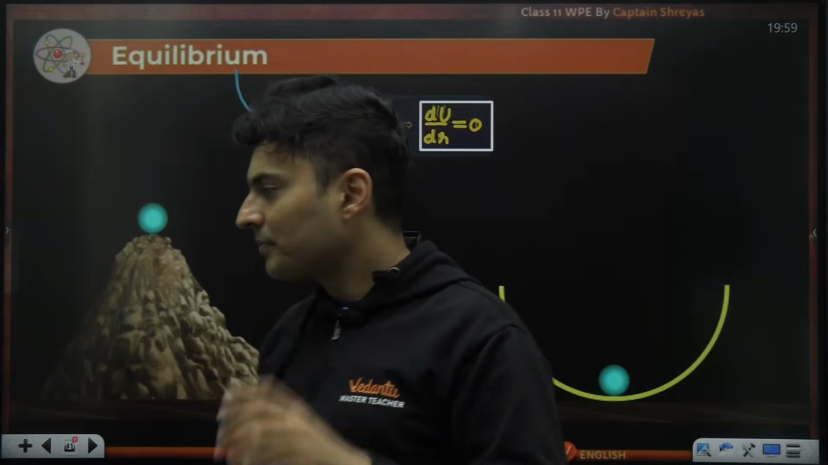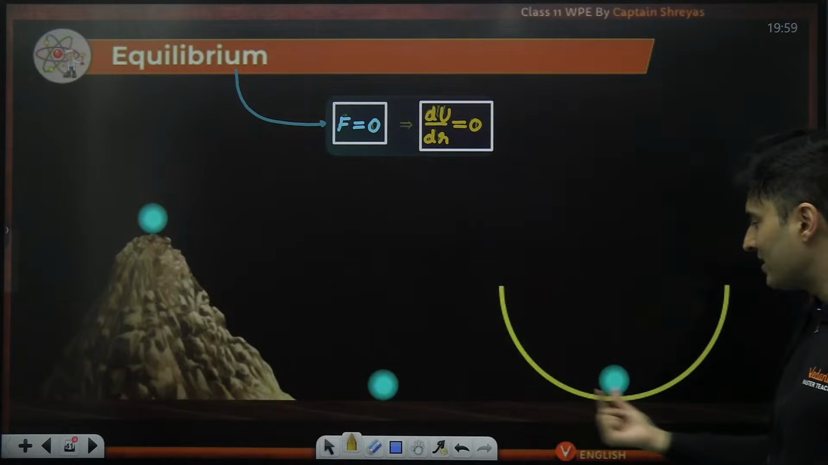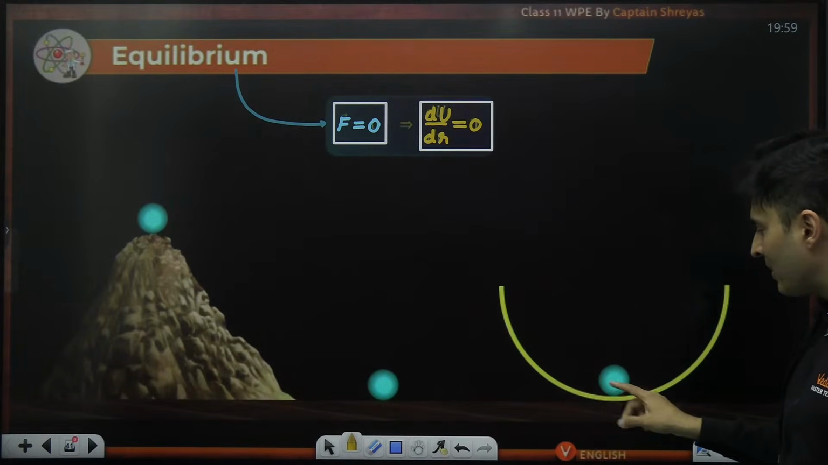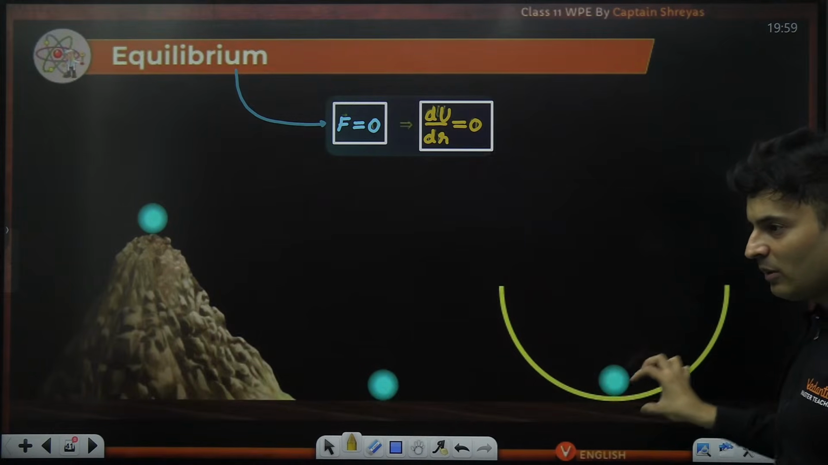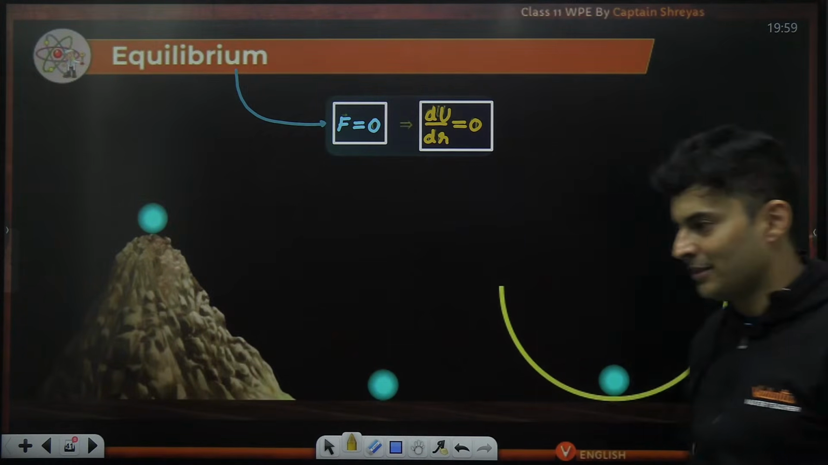Understood the meaning of it? Like this ball in this vessel. You move this ball here, it comes back. You move the ball here, it comes back. It is in equilibrium here, but that nature of the equilibrium is stable in nature.